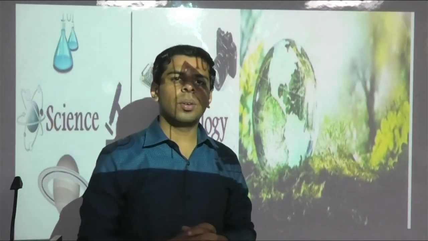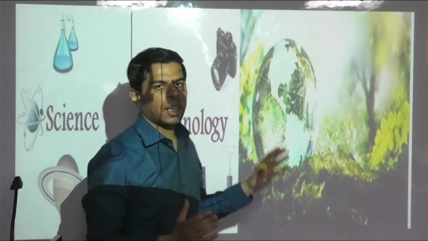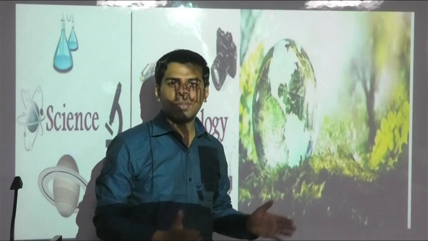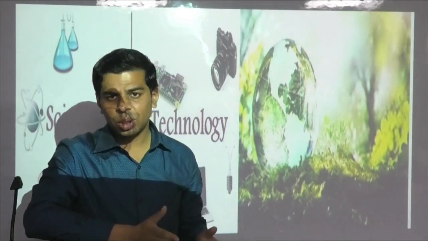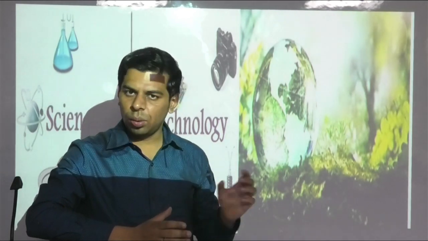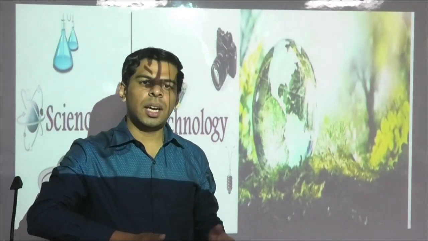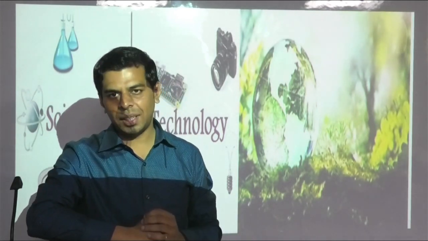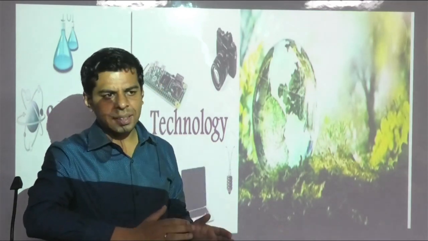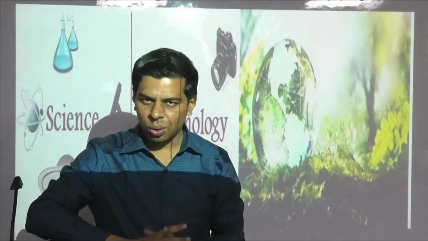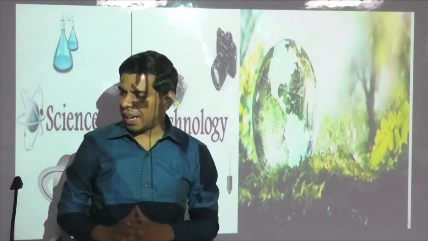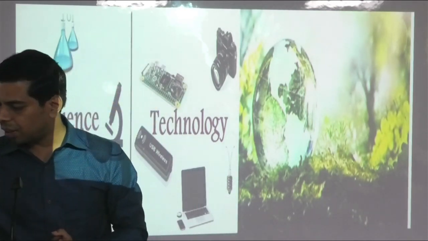So we'll be decoding which section dominated and which section could have been comparatively asked more. As we have discussed, there are 16 questions from science and technology, including general science, and there are 12 questions from environment and ecology. So if you have done this section well, you can say 1/3 paper is in your hold. So without wasting any time, let's start with the first question.